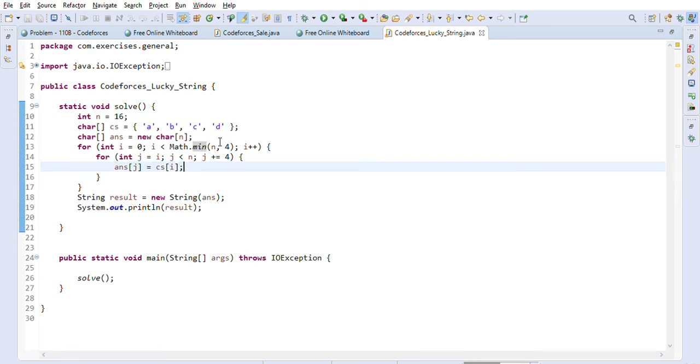So as you can see, minimum between n and 4, so 16 and 4 is 4, right? So it will go, for example, j is less than n, n is equal to 16, and j is equal to j plus 4, always increasing by 4 basically, right? So in case of 16 it will print like this. If it is just 4 or if it is 5, then it will just get the minimum of 4 and 5, so it is 4, right? And it will just go from i.